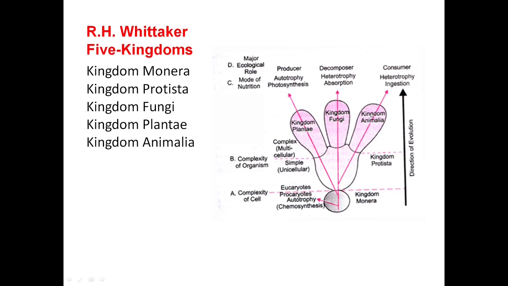Similarly, here is the kingdom Animalia. They are all consumers and heterotrophic in nutrition and ingest the food into their body. So with this diagram we can understand all these kingdoms and their evolution properly.